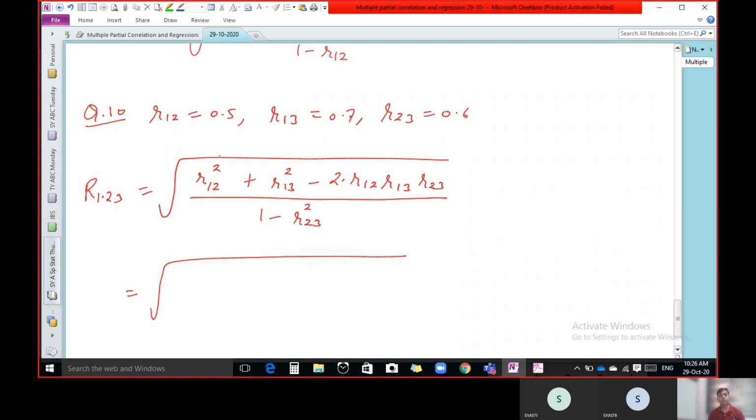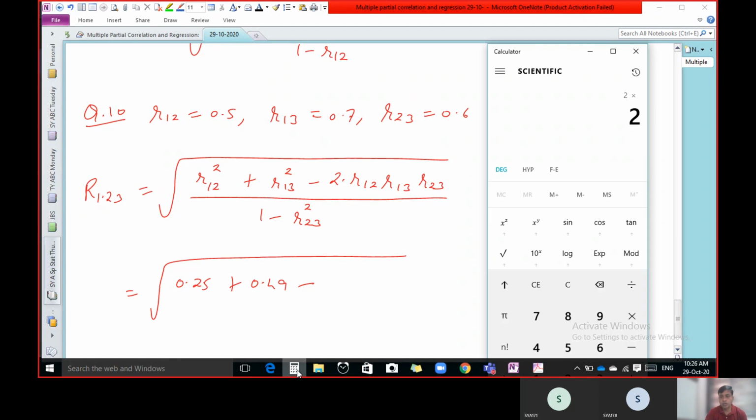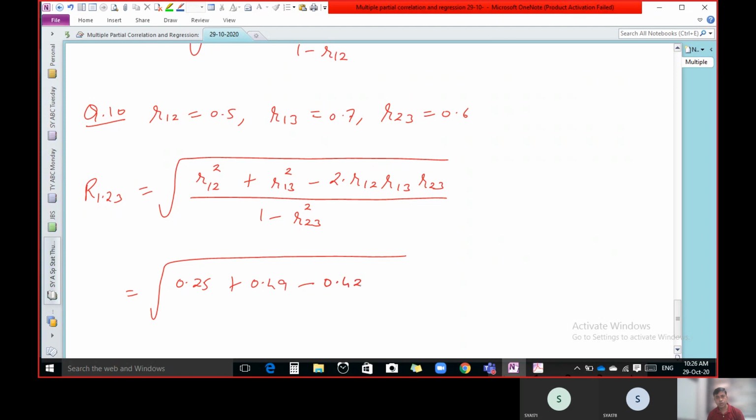What is R12? 0.5. 0.5 square is 0.25. R13 is 0.7. 0.7 square is 0.49, minus 2 into the multiplication of all three. So 2 into 0.5 into 0.7 into 0.6, so 0.42, upon 1 minus R23. R23 is what? 0.6. 0.6 square is 0.36. So just do the calculation.